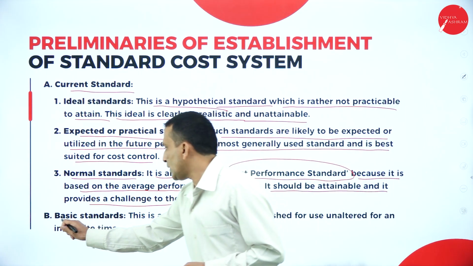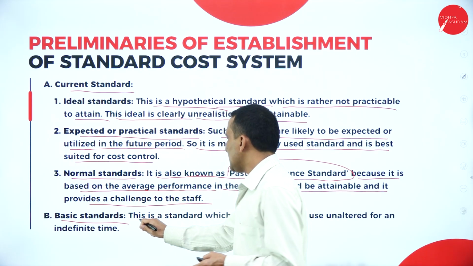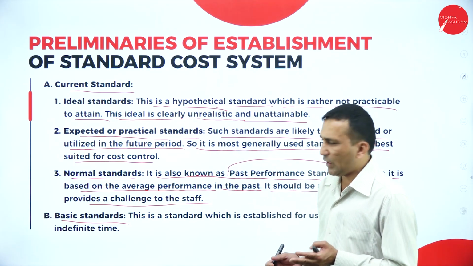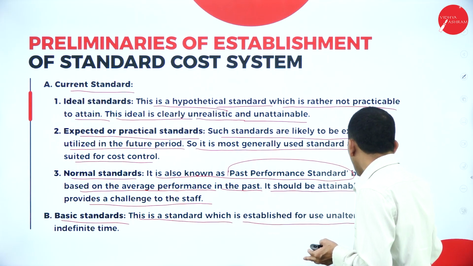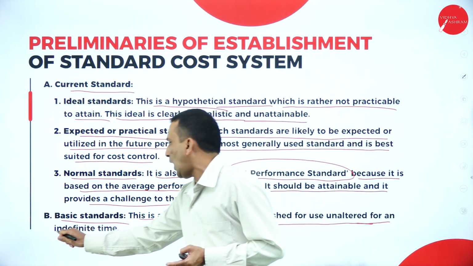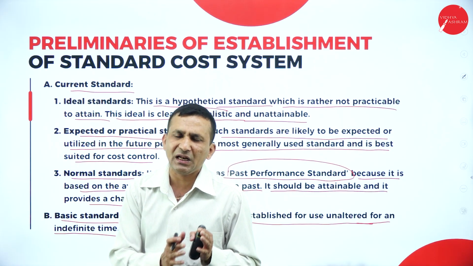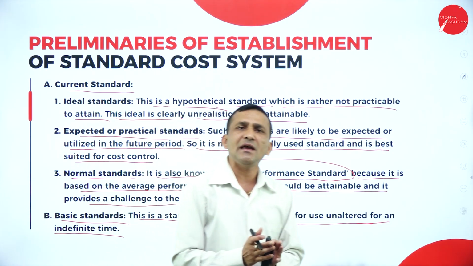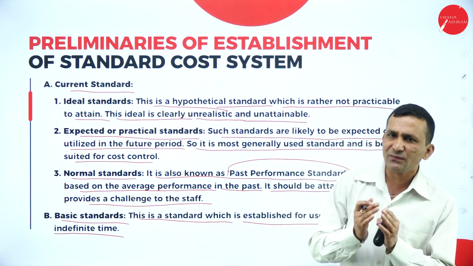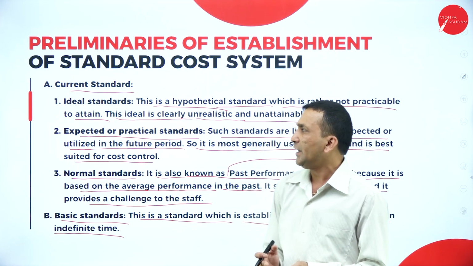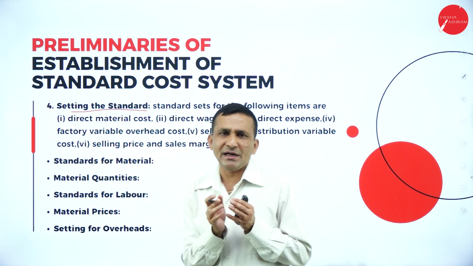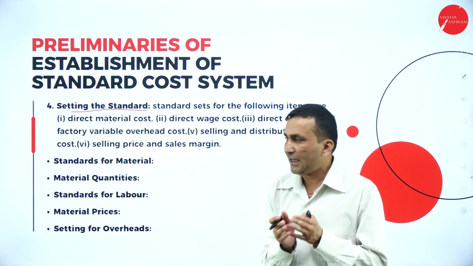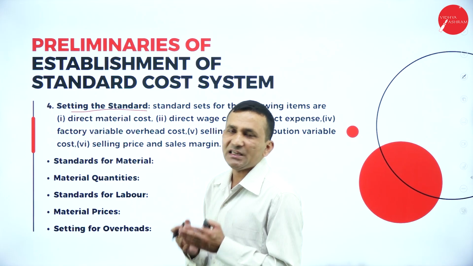Okay, and next one, basic standard. The sentence itself is very clear to understand here. This is a standard which is established for use unaltered for an undefined time. So we cannot alter whatever you are setting; a basic standard is followed for a certain period. Okay, so moving forward, setting the standard. Once you identify what types of standard, immediately we go for setting this standard.